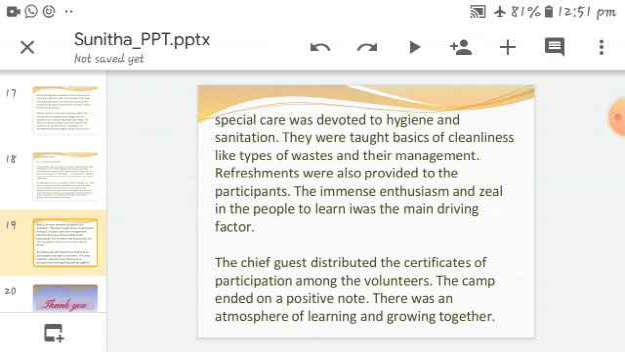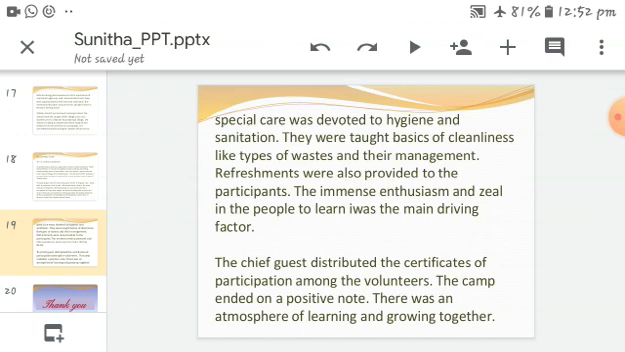The immense enthusiasm and zeal in the people to learn was the main driving factor. Special care was devoted to hygiene and sanitation, and they were taught the basics of cleanliness, like types of waste and their management. Refreshments were also provided to the participants. The immense enthusiasm and zeal of the people to learn was the main driving factor.